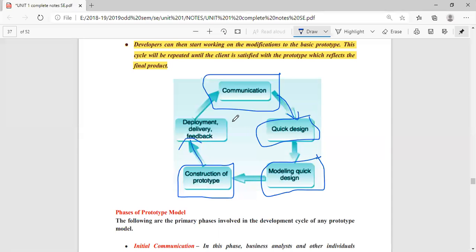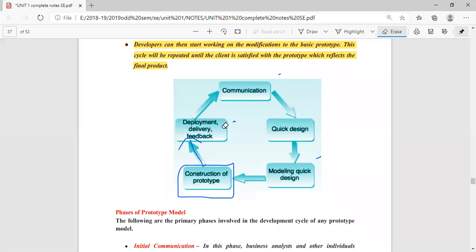Once the customer uses that sensor, the customer will say, okay, I'm having fever, but I don't have cough, I don't have sneezing, I don't have cold. Your sensor is capable of identifying only the fever. Is catching the fever the only symptom of COVID? No. So here my design will fail. My first prototype is going to fail.